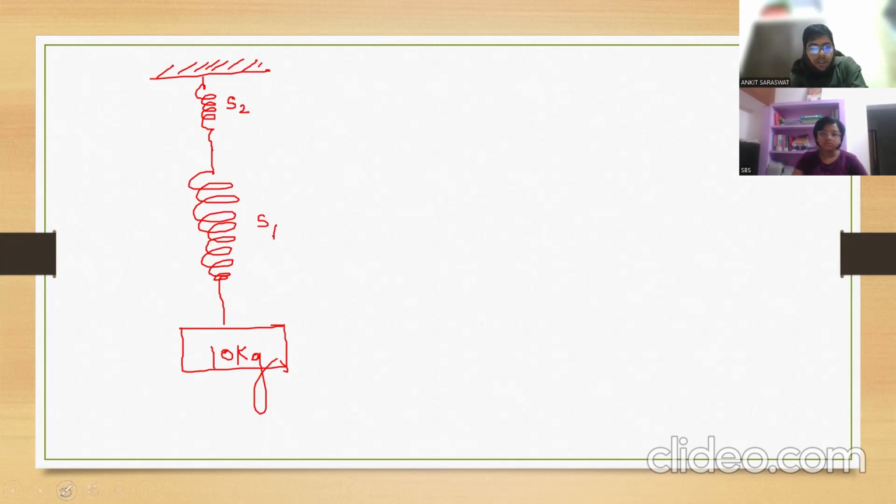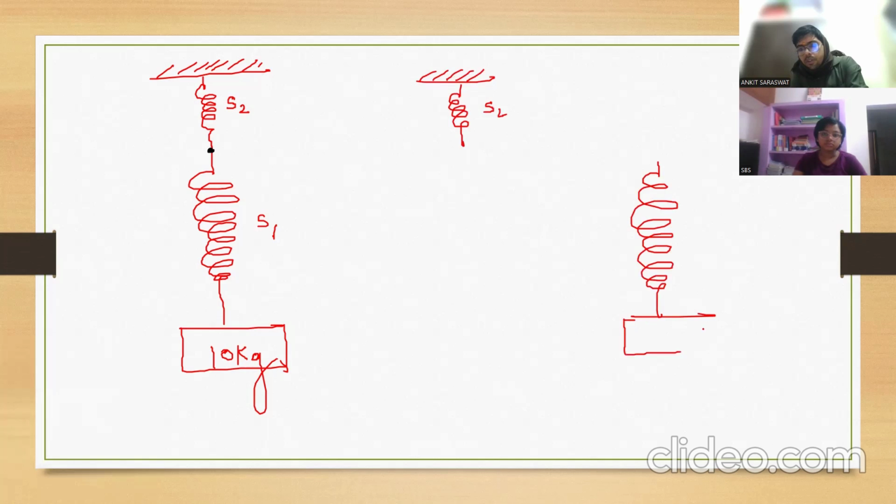Now first of all, tell me, at this point S1 and S2 are going to be tied together. How is this formation going to take place? Like this. One spring is this S2 and one is down. If I show you in a different diagram, it will be like this.